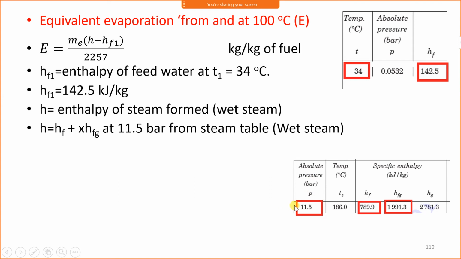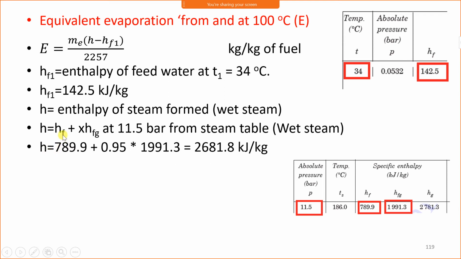We will go to the pressure 11.5 bar and see the values of hf and hfg from the steam table. We will put them in this formula: h is equal to hf plus x into hfg. hf is 789.9, plus x equal to 0.95, given in the problem, into hfg 1991.3, and it is coming to be 2681.8 kilojoule per kg. Okay, we got hf1 and h for this formula.